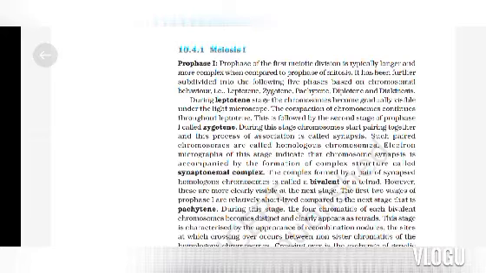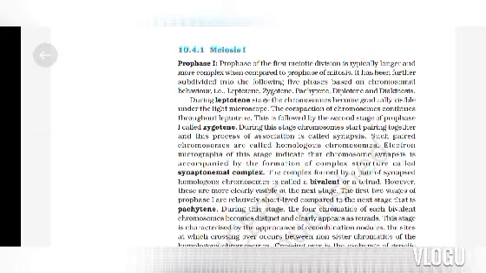Prophase 1. Prophase of the first meiotic division is typically longer and more complex when compared to prophase of mitosis. It has been further subdivided into the following 5 phases based on chromosomal behavior, that is, leptotene, zygotene, pachytene, diplotene, and diakinesis. During the leptotene stage, the chromosomes become gradually visible under the light microscope.